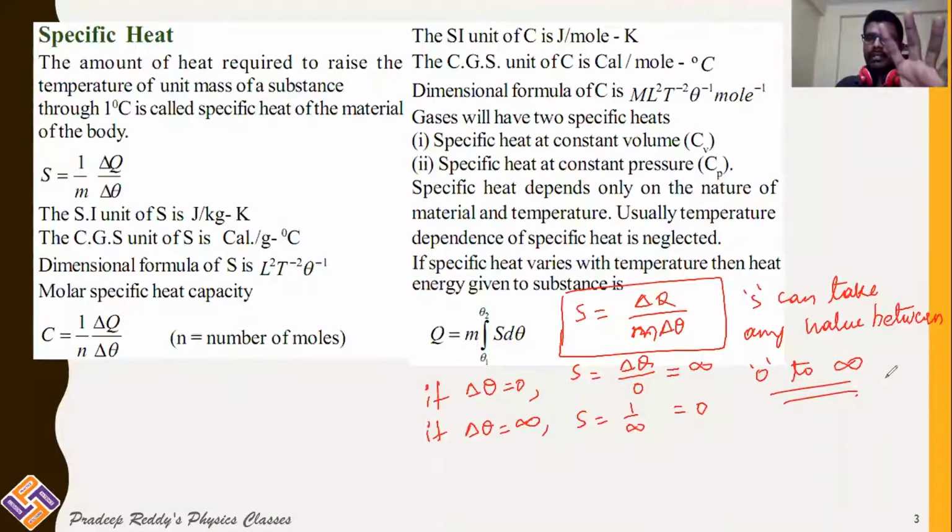Negative in the sense the body is losing heat energy. Remember, in this, S is always positive, its value will be from 0 to infinity. S will be negative if and only if the substance is losing heat energy. It loses some amount of heat energy, as a result its temperature falls by 1 degree Celsius. Therefore, S will be negative when it is losing heat energy. But when you are providing heat energy to the substance, definitely its value will vary from 0 to infinity. It can take any value.